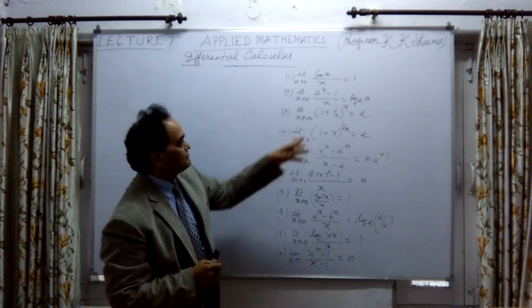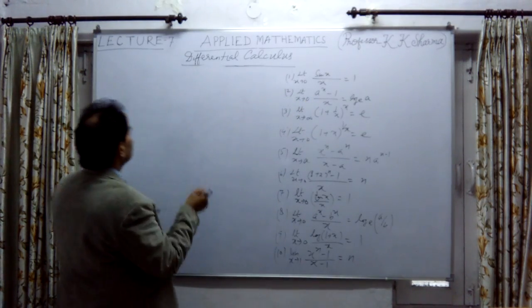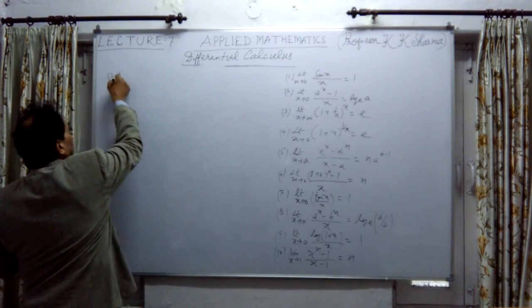Now let me take the next limit, the second one. The second question is also very important.